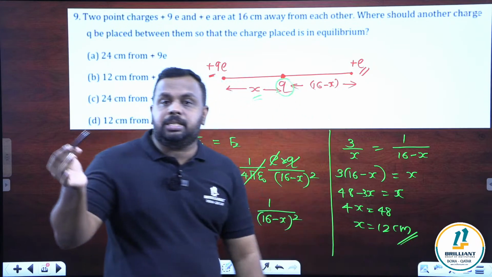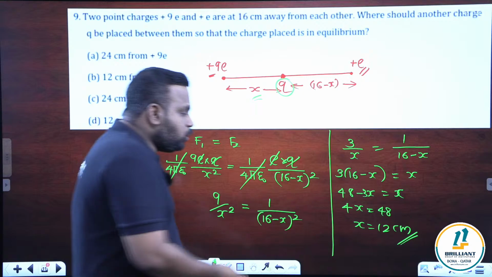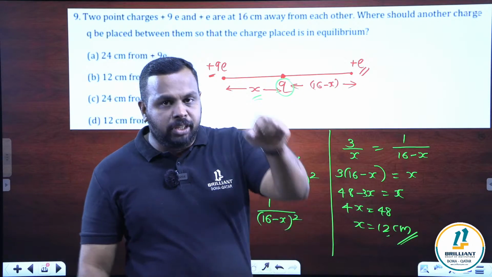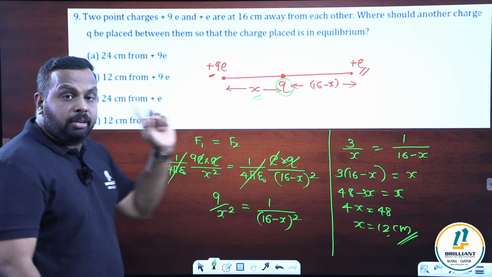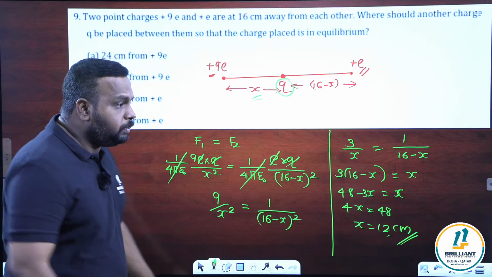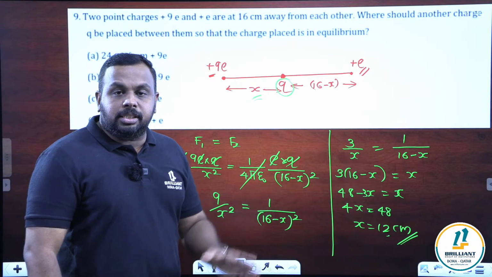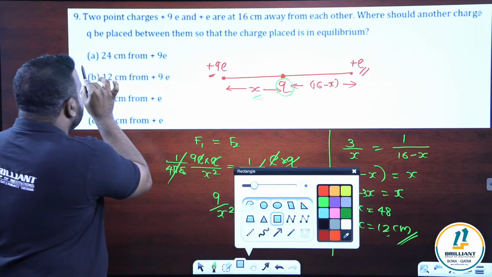So 12 centimeter from where? We have taken x from plus 9e. So what you can see is this charge, for it to be in equilibrium, we need to place that charge at a distance of 12 centimeter from plus 9e. So what is the answer? The answer is option B. Option B is our answer.